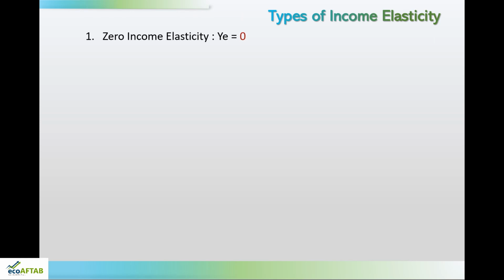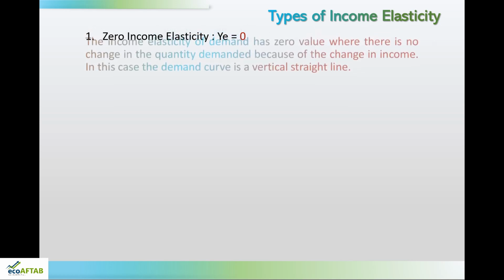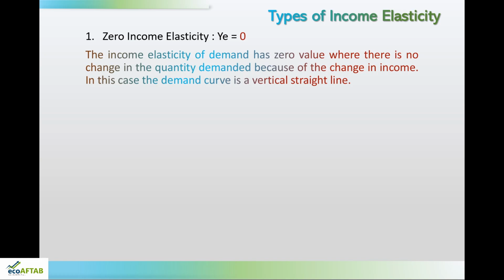Here, the value of income elasticity of demand will be 0. What does it mean? It means there is no change in quantity demanded when the income of the consumer changes, or in other words, the demand curve in this case will be a vertical straight line. Graphically, on the x axis we are measuring quantity demanded, and on the y axis income.